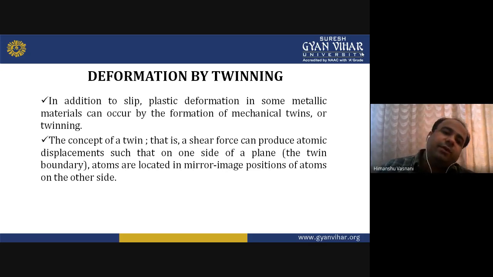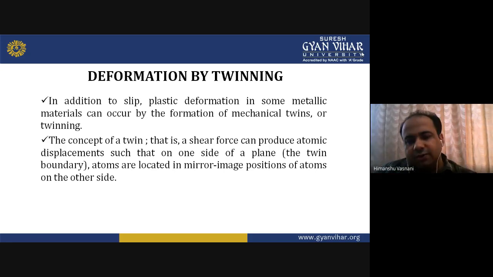But when we go for twinning, plastic deformation also takes place. In some metallic material it can occur. But here there is a formation of mechanical twin or twinning. So we call this deformation by twinning. Twin means same, two things same.